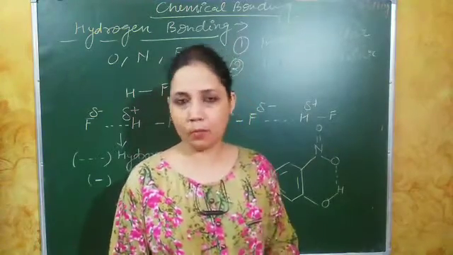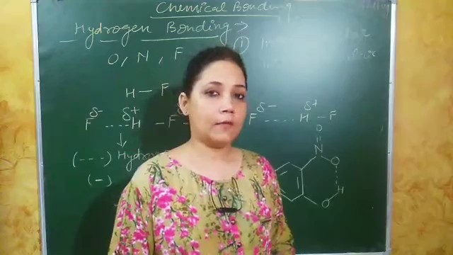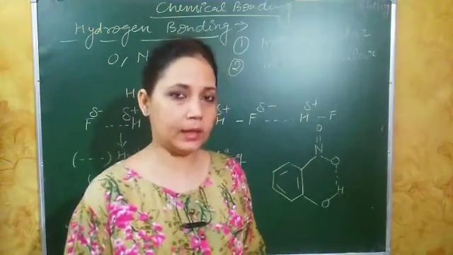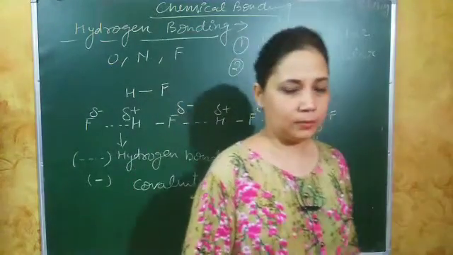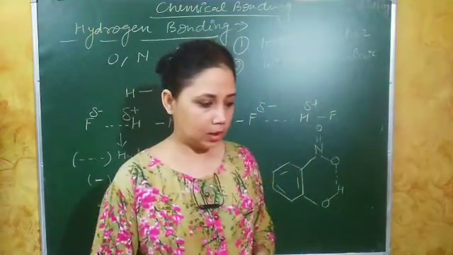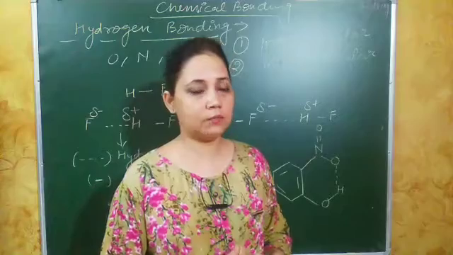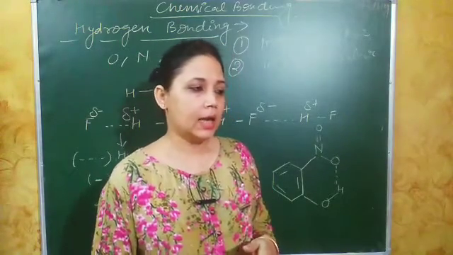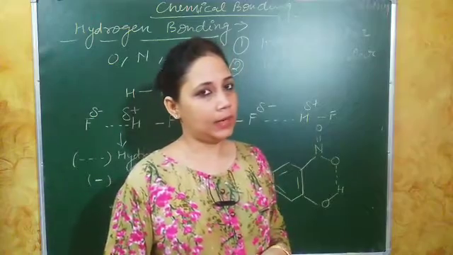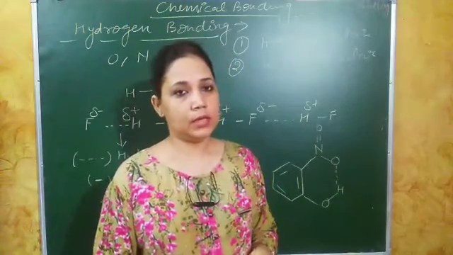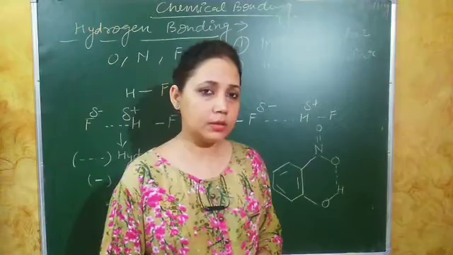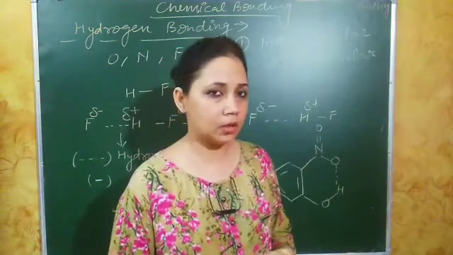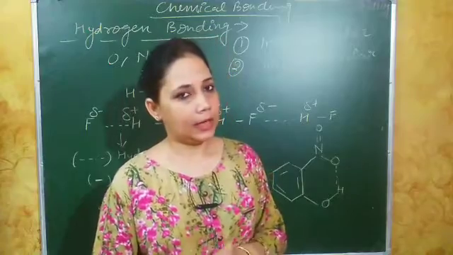I hope you know the meaning of covalent bond also, because we have talked about all these in the last chapter, the structure of atom, that is ionic bonding, covalent bonding. Once again I will tell you that the bond which is formed by the sharing of electrons is called a covalent bond, and the bond which is formed by the transferring of electrons is called an ionic bond, in which the atoms taking part in the bond formation will get positive and negative charges.